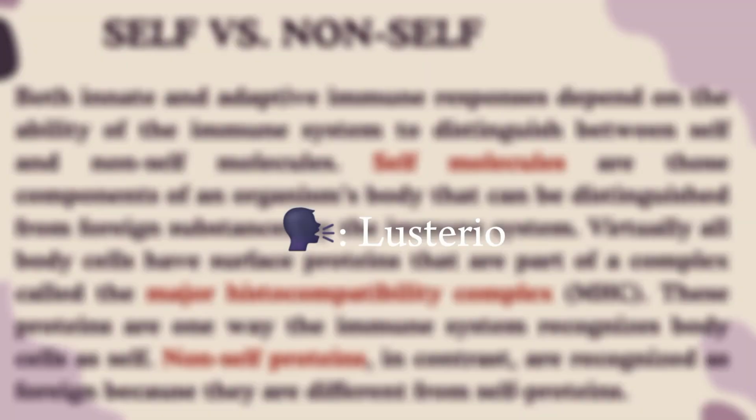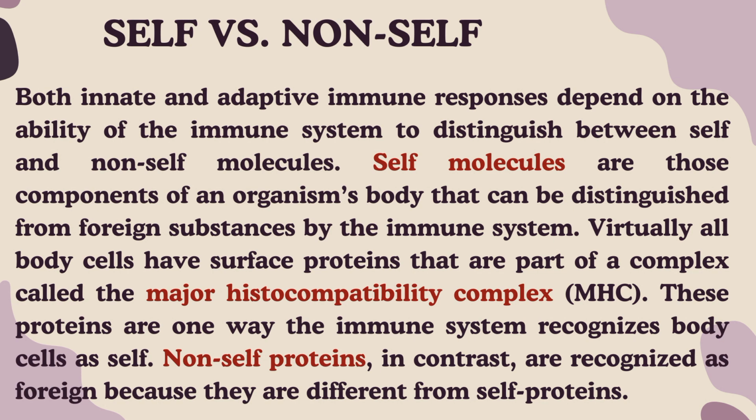Moving on to self versus non-self, both innate and adaptive immune system responses depend on the ability of the immune system to distinguish between self and non-self molecules. Basically, the immune system has a very crucial job of protecting the body from any harmful invaders like bacteria and viruses while leaving its own cells alone. It does this by recognizing self molecules, which are part of the body, and non-self molecules, which are foreign.